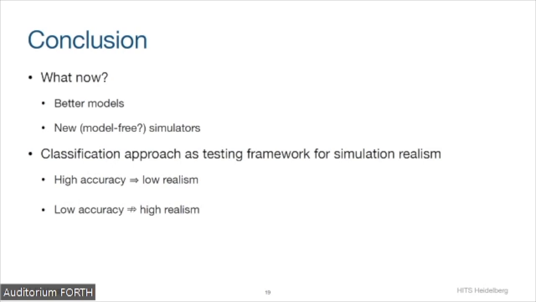Our method could be used as a testing framework for future studies on new models or new simulators. Because if you train a new classifier and the classifier on your new sequence simulations has a high accuracy, that indicates a low simulation realism. But I also want to mention that a low accuracy of a classifier does not necessarily indicate simulation realism. It could also be due to other confounding factors, for example, problems optimizing parameters of the deep learning methods, inappropriate data representation, or simply missing features.